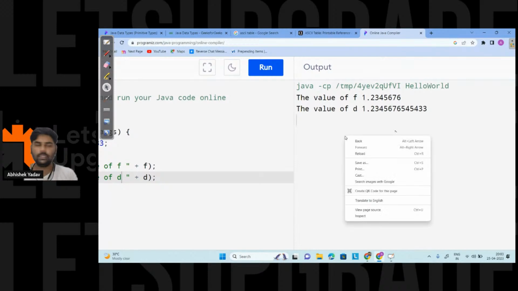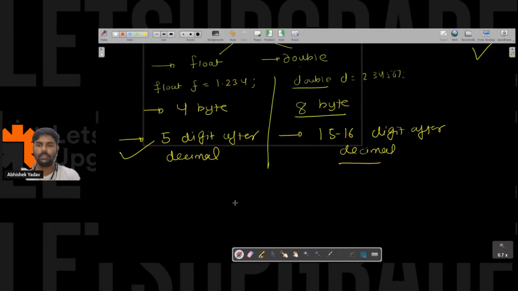Okay, great. So the second point is clear, guys: 4 byte, 8 byte, 5 digits after decimal, 15 to 16 digits after decimal, and by default, decimal data are double. After that, float is less accurate and double is more accurate, right?